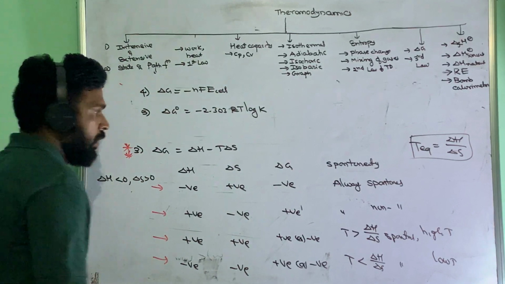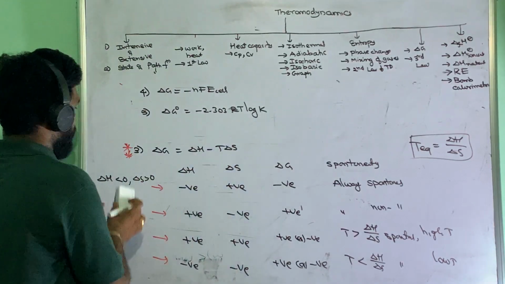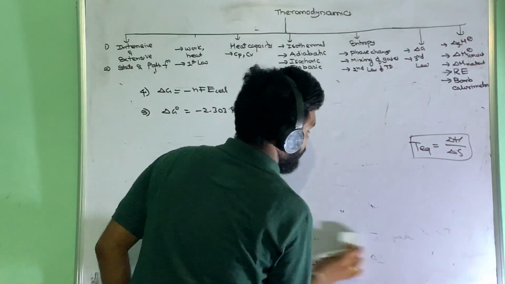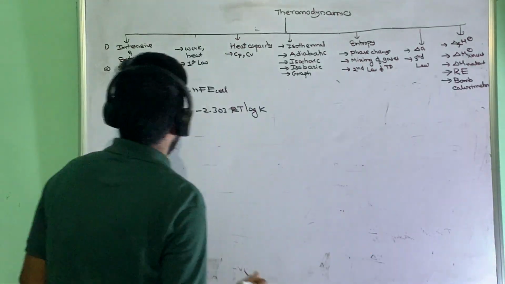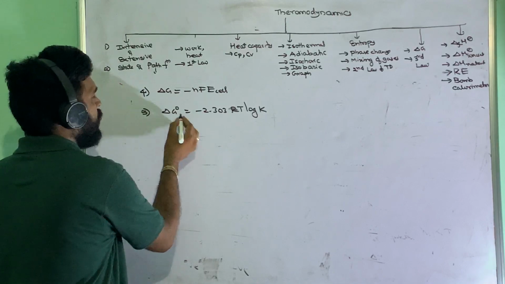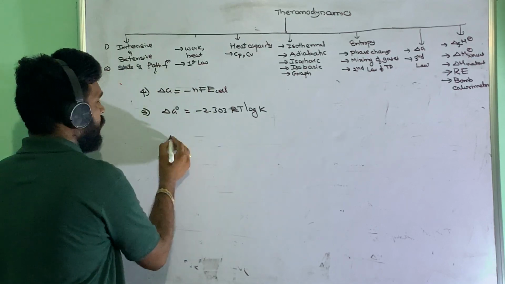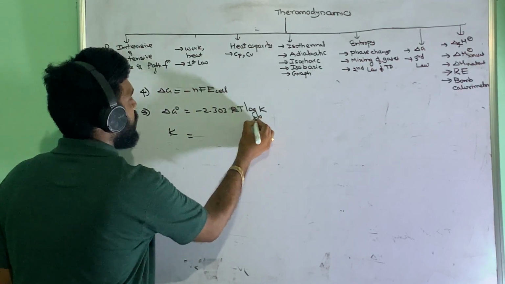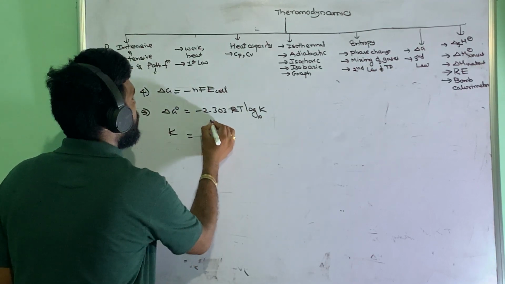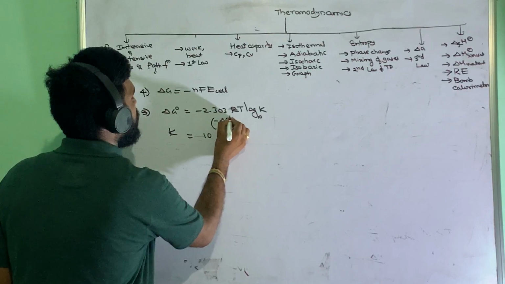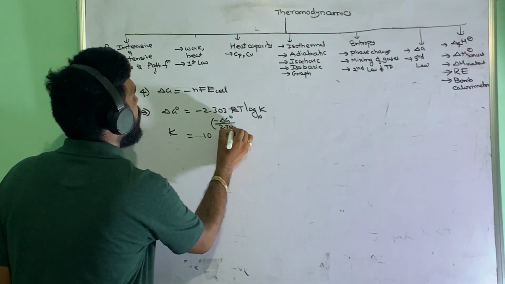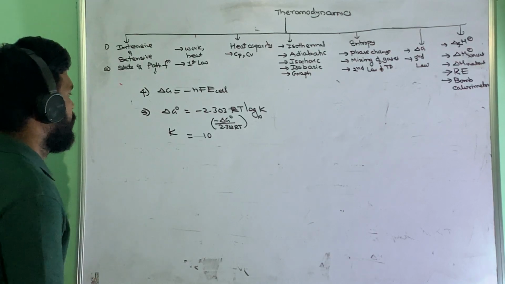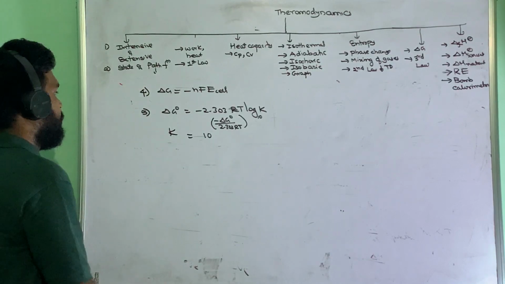From this you can further derive some more formulas. From this, K is equal to 10 to the power of minus delta G naught by 2.303 RT. This is another expression you will get related to the equilibrium constant.